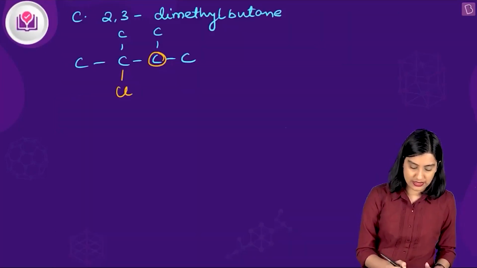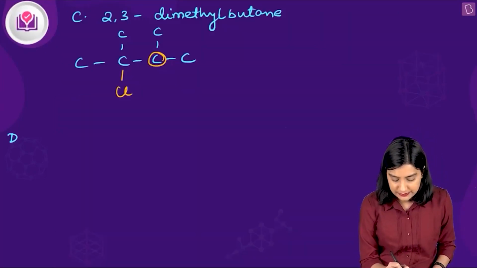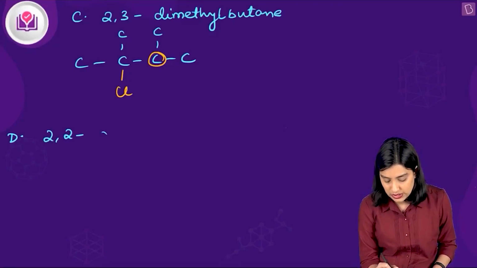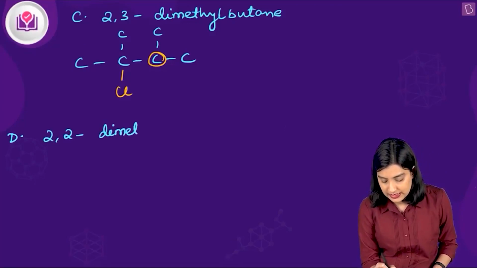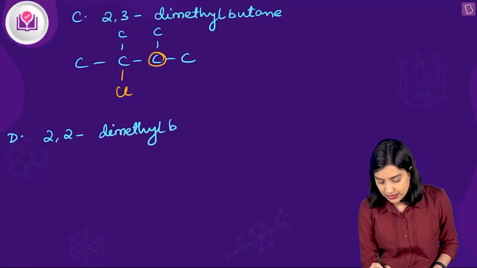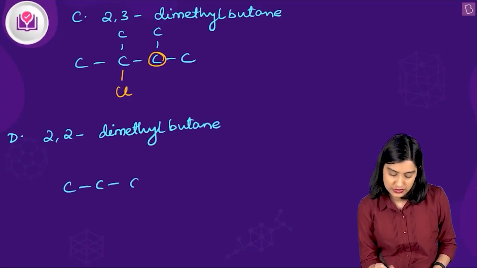Okay, let's check for that also. Then you have option D, 2,2-dimethylbutane, right? Okay, so now let's check 1, 2, 3, 4, 1 and 2.